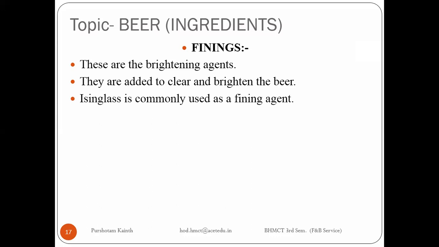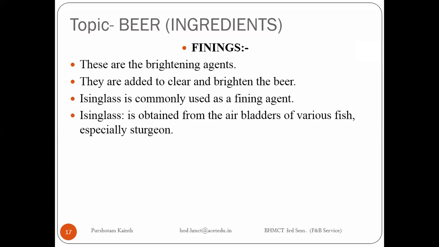They put the liver or the skin, and all these particle sediments get attracted to the isinglass. I have a picture of the isinglass, the air bladders of various fish, especially sturgeon, right?